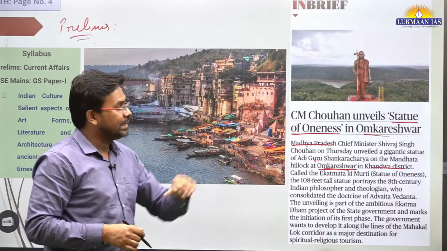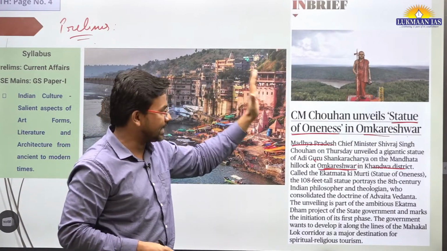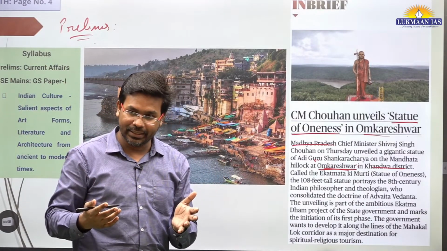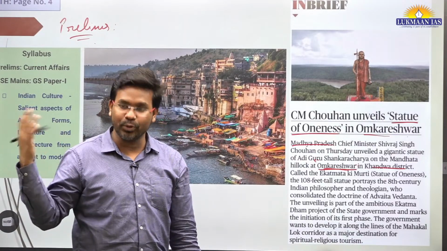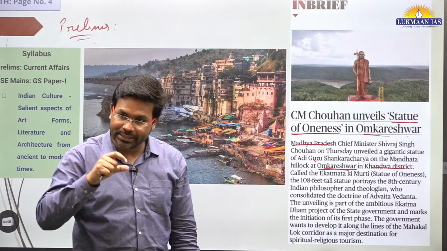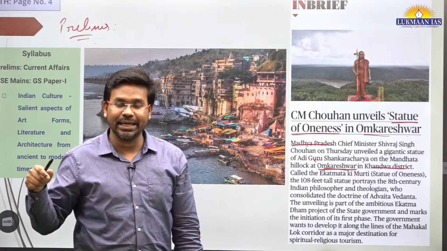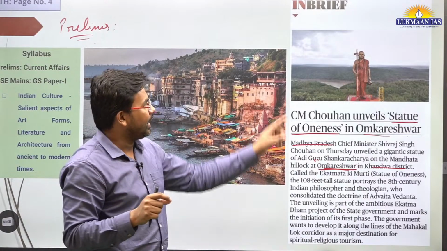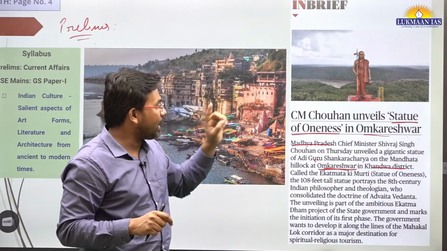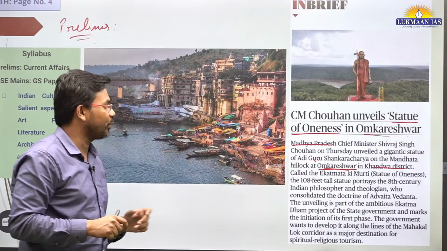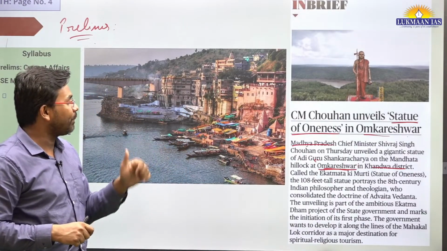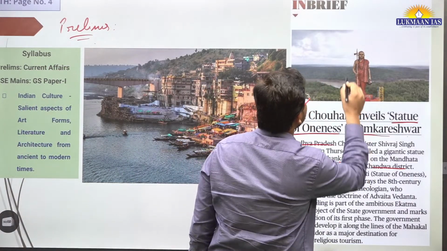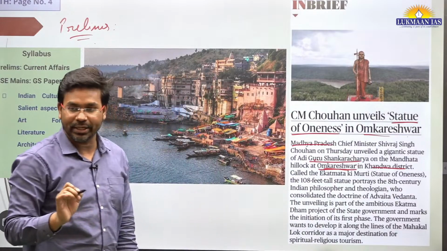Apart from this, this statue, which is known as the statue of oneness, we also already have a statue of unity. Where is it located? Gujarat. Note the location of the statue of unity. Apart from this, this particular statue is of a very important person. His name is Guru Shankaracharya. So this statue belongs to Guru Shankaracharya.